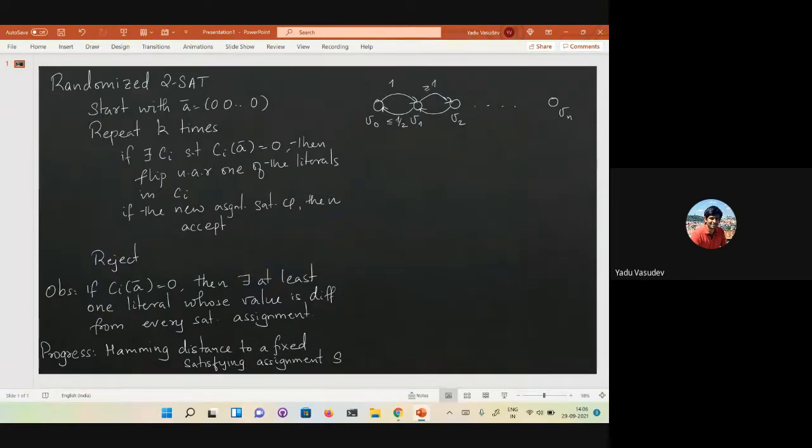This is at least half, and so on. This is also at least half, right? Because what you know is that in every clause there is at least one literal that is different from the satisfying assignment. So with probability at least half, you will pick that literal to flip.